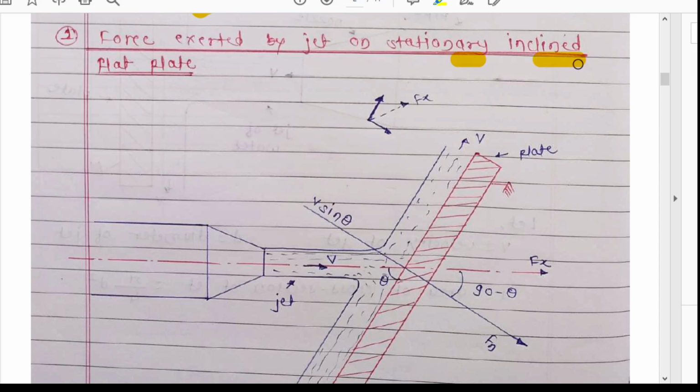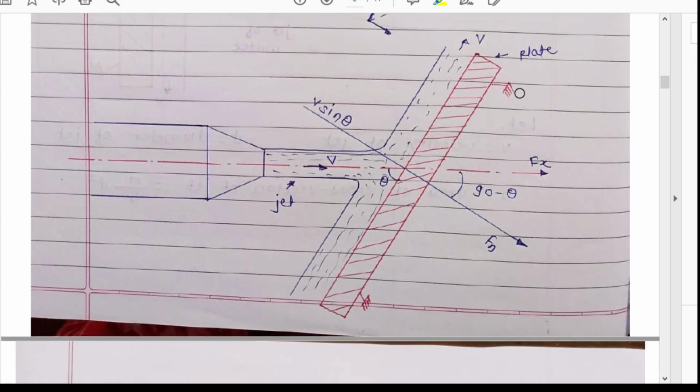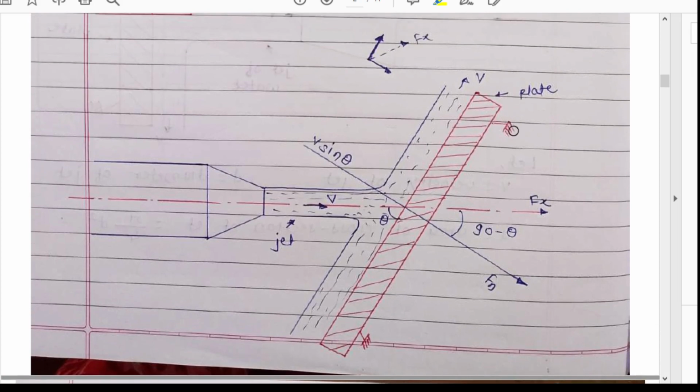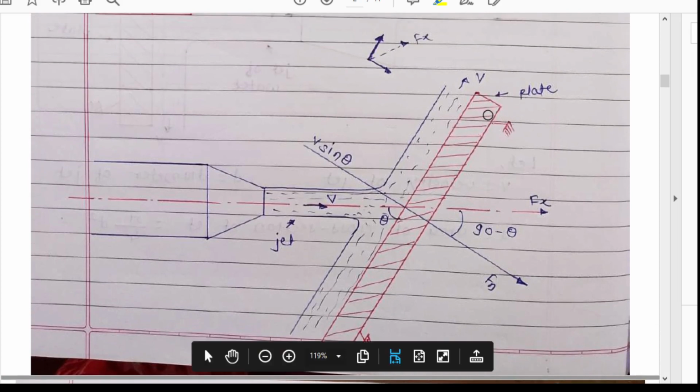Before this, we studied the stationary vertical plate, where the plate is exactly in a straight line. Oh, sorry, this plate is in an inclined direction.